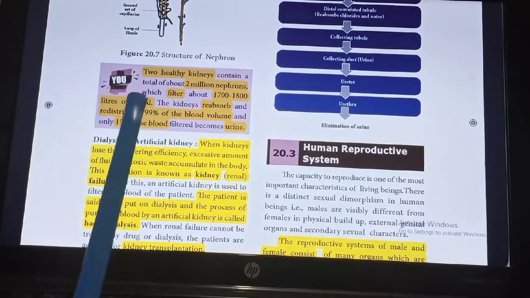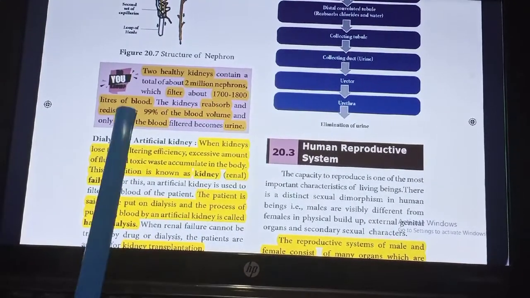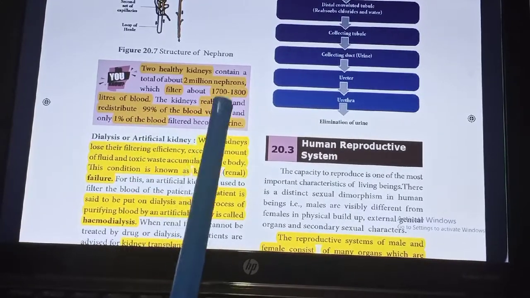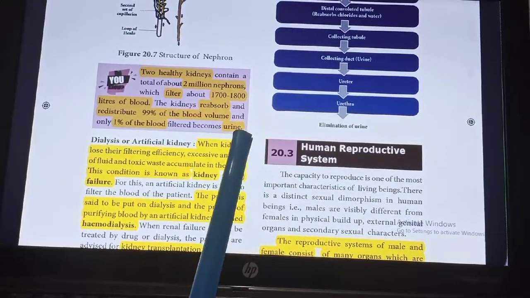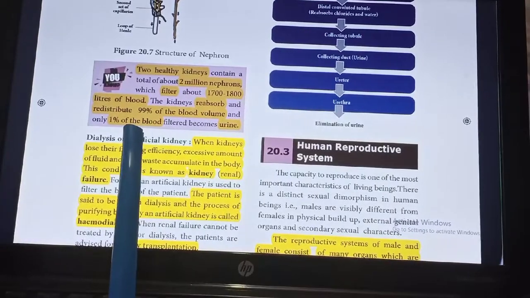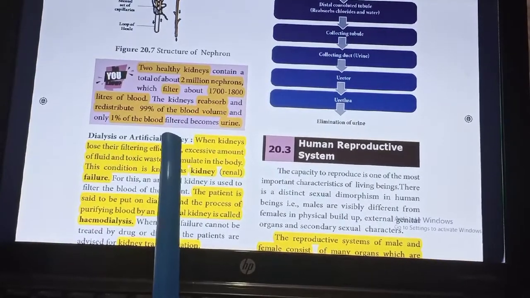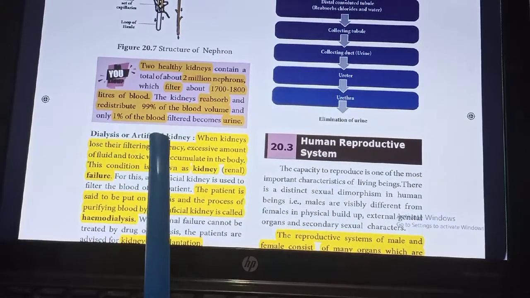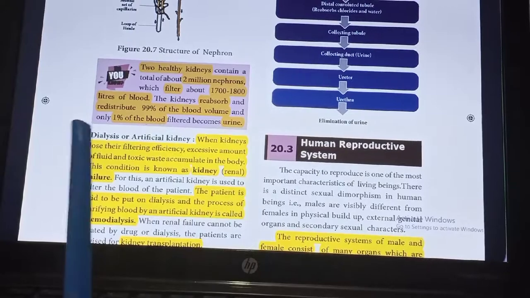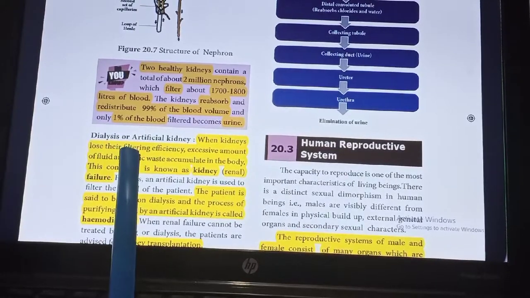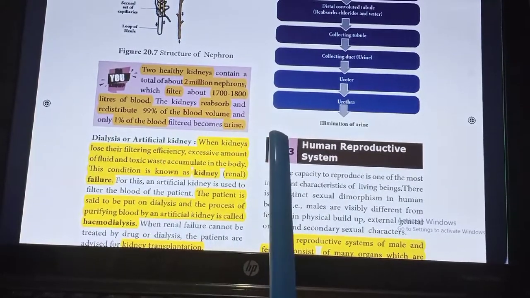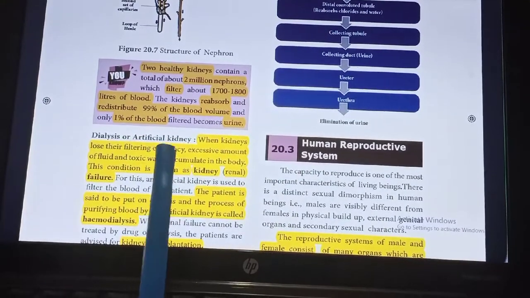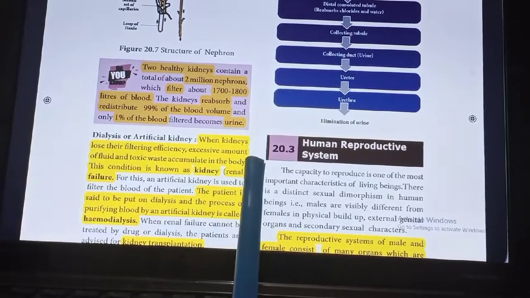Do you know? Two healthy kidneys contain a total of about 2 million nephrons, which filter about 1700 to 1800 liters of blood. The kidneys reabsorb and redistribute 99% of the blood volume, and only 1% of the blood filtered becomes urine. Dialysis. Dialysis is otherwise called an artificial kidney.